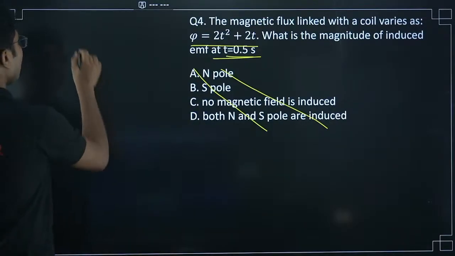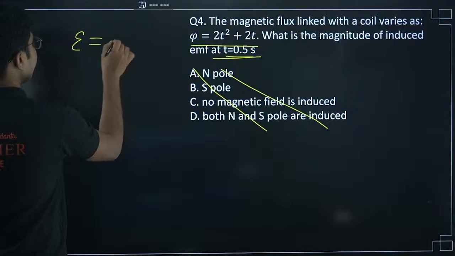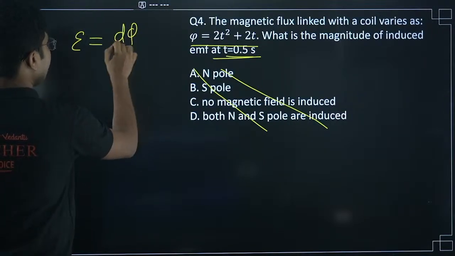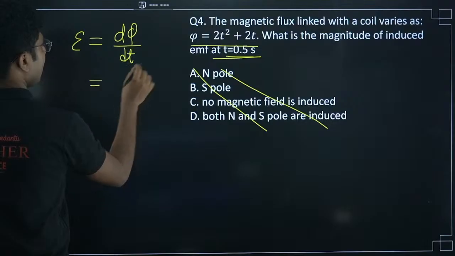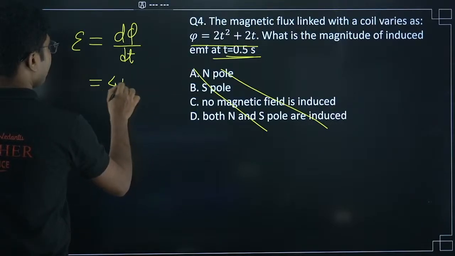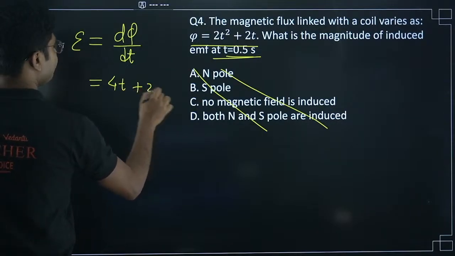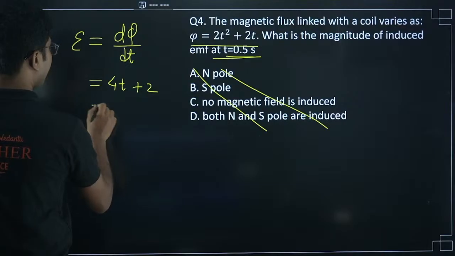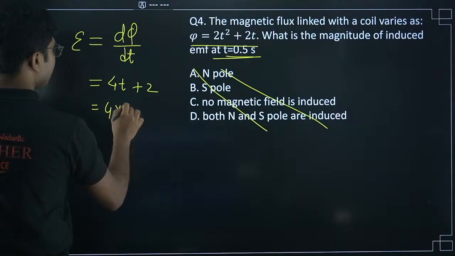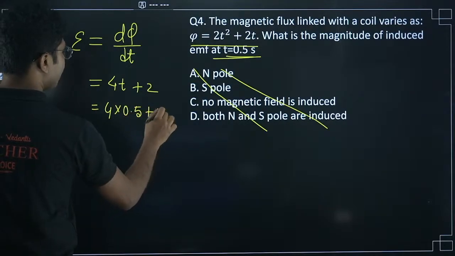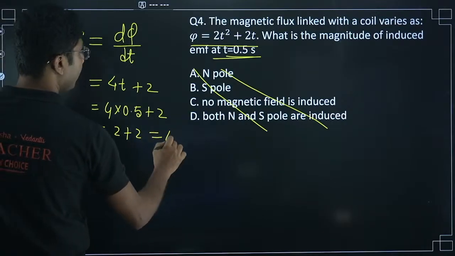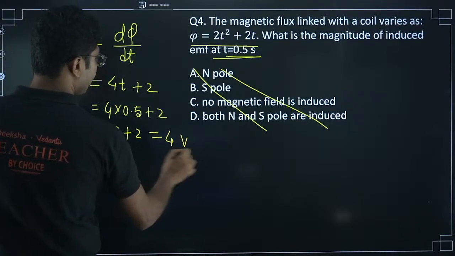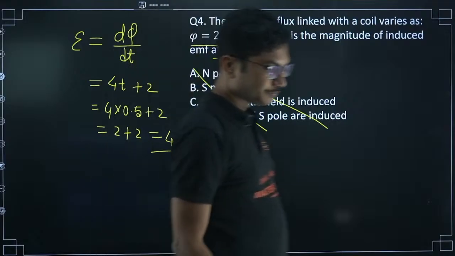So what is the formula of induced EMF? Induced EMF is d phi by dt. That is 4t plus 2. So just put the value, 4 into 0.5 plus 2, that is 2 plus 2, that is 4 volt. So induced EMF is 4 volt.